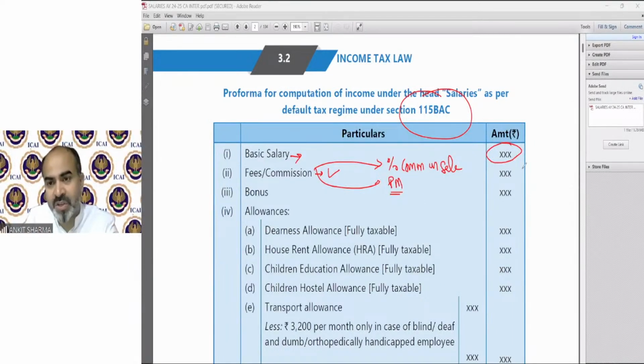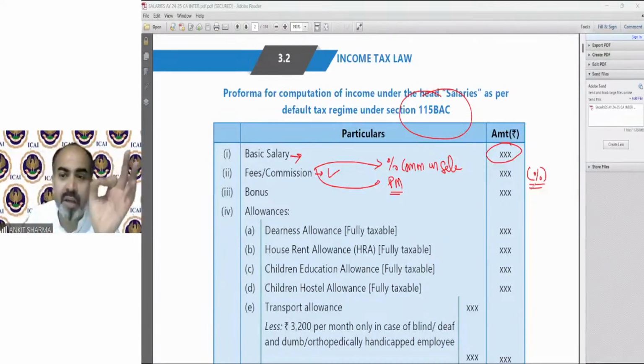When you solve a question, if it is a commission which is on a percentage basis, you can write a mark in front of it, so you will remember it is a percentage commission. I have to include that commission for the calculation of multiple provisions like HRA, etc. Then bonus: again, if there is a bonus, that will of course form part of my salary head.